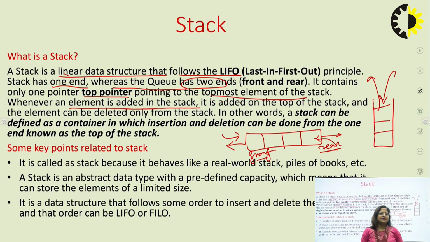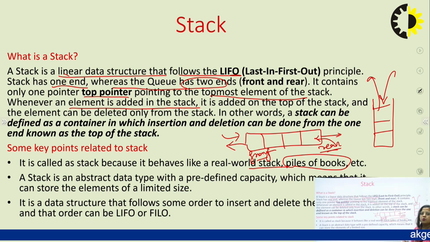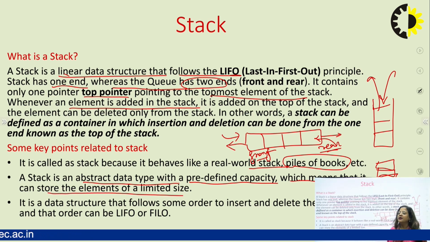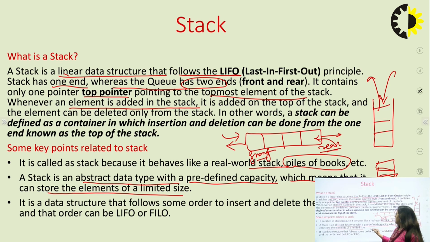A stack is called a stack because it behaves like a real-world stack, like a pile of books. If you have a bundle of books and you press a book, it is used like this. A stack is an abstract data type with a predefined capacity, which means it can store elements of limited size. It works like an array, so it has a limited size.